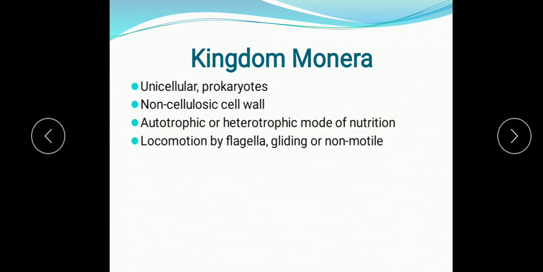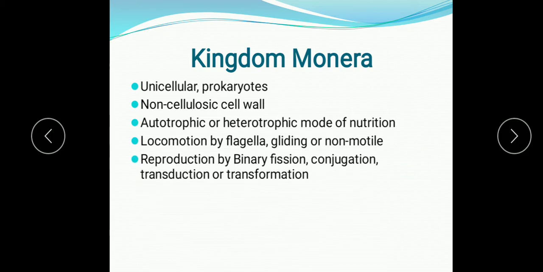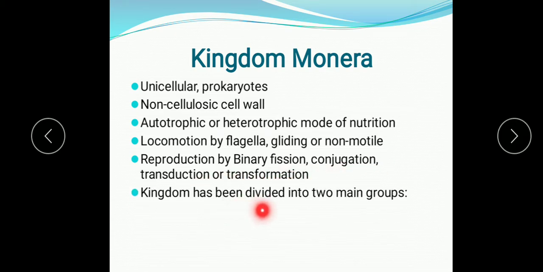Then locomotion. Movement takes place in bacteria with the help of flagella or gliding movement, or some may be non-motile, meaning they don't move. Reproduction takes place by binary fission, which you remember from asexual reproduction you have studied in the lower classes already. Binary fission, conjugation, transduction or transformation are the modes of reproduction that we will study in detail. The kingdom has been divided into 2 main groups. These 2 main groups are the Archaebacteria and Eubacteria.